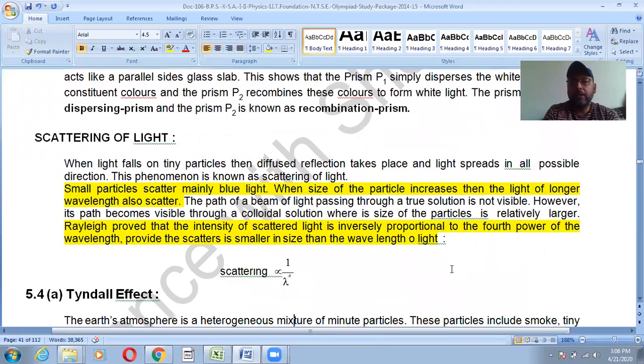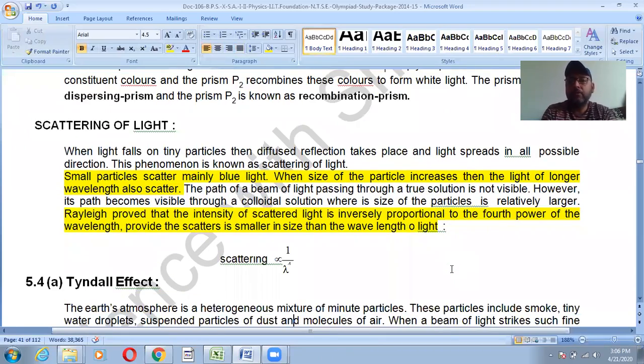Then there is scattering of light, very important. When light falls on tiny particles, diffuse reflection takes place. Diffuse reflection is clear to all, and light spreads in all directions. This phenomenon is known as scattering of light. But there are some specific points. Small particles scatter mainly blue light. When the size of the particle increases, light of longer wavelength also scatters.